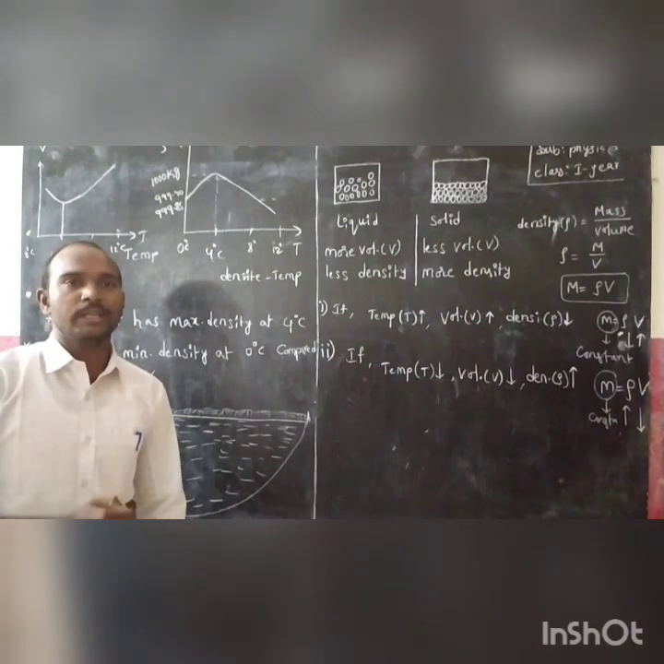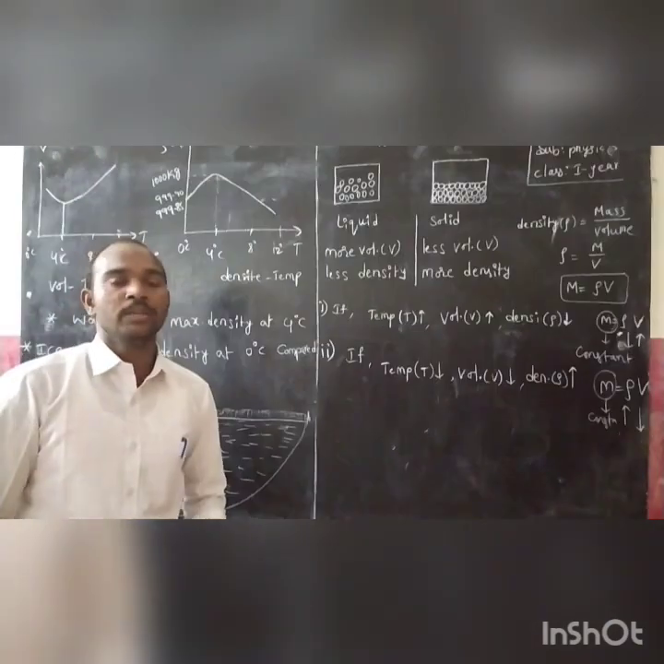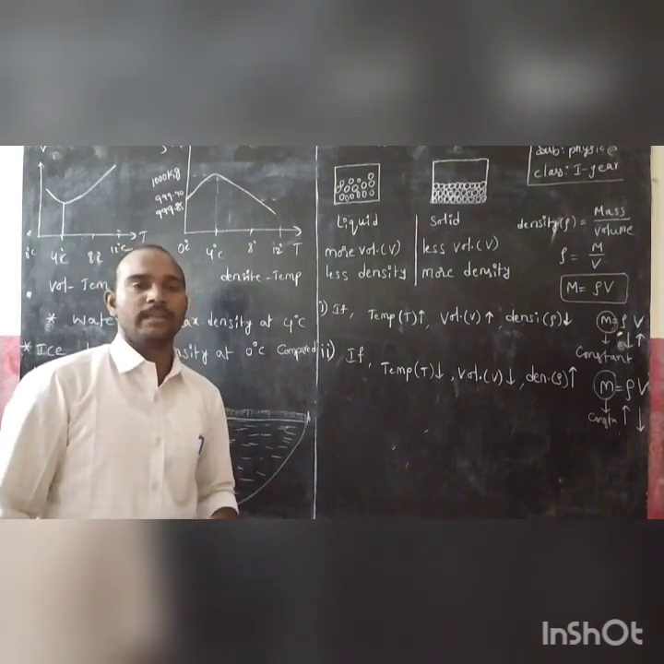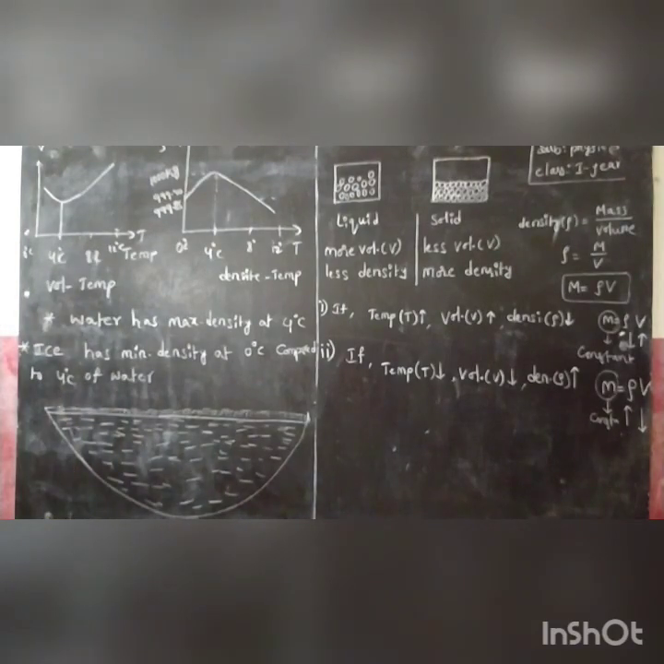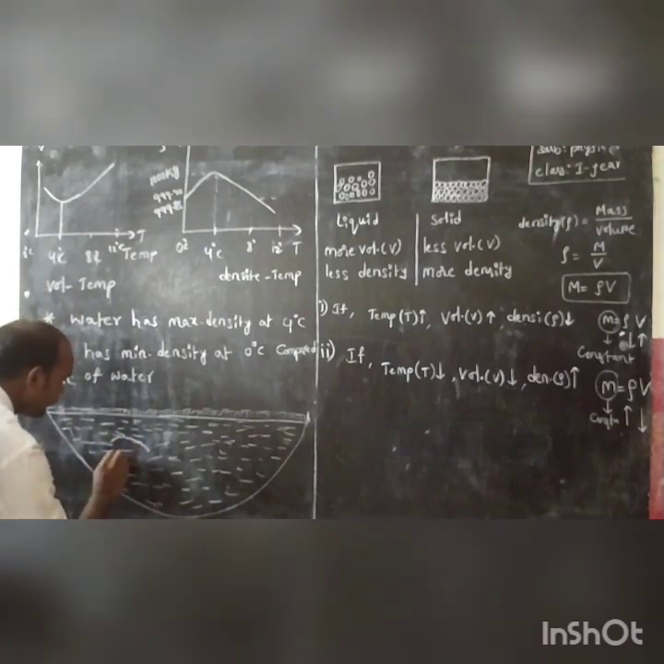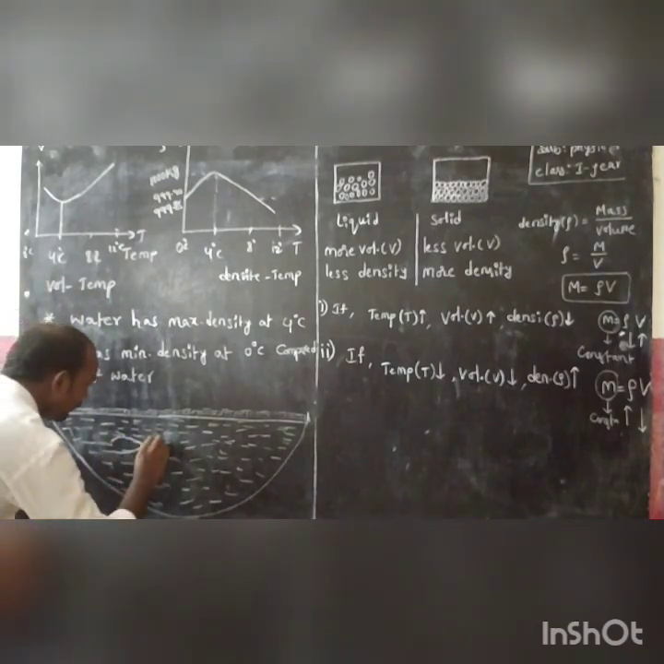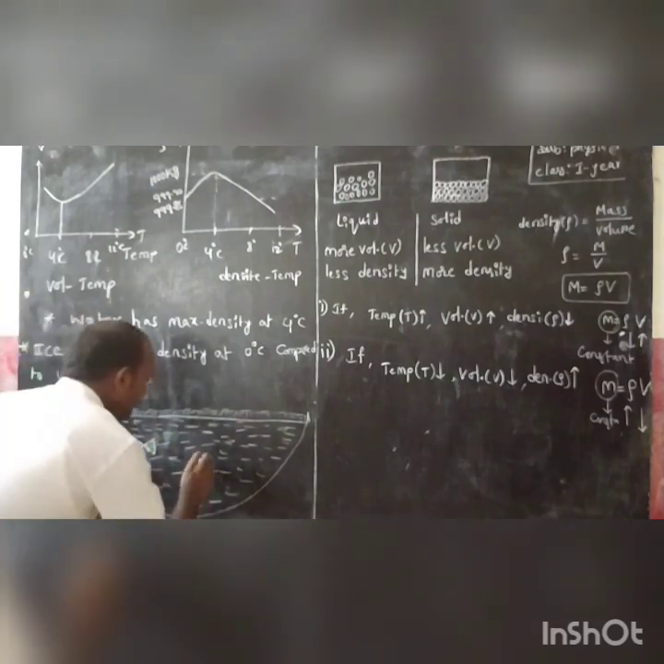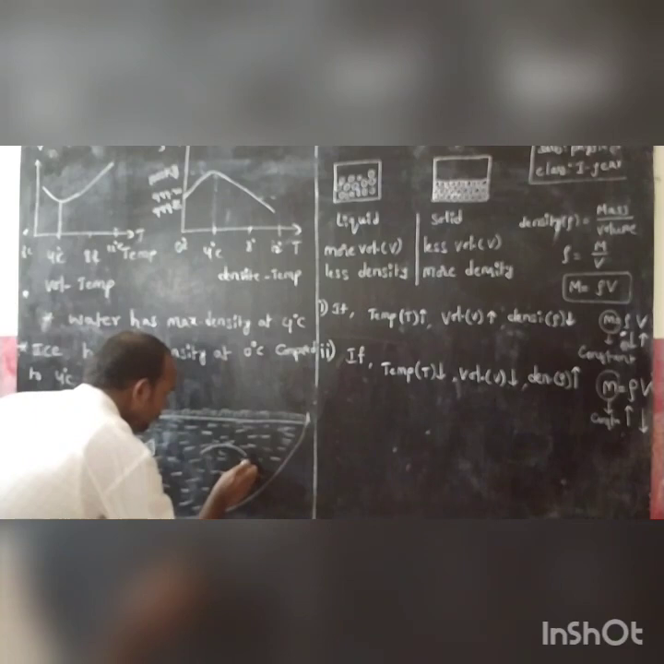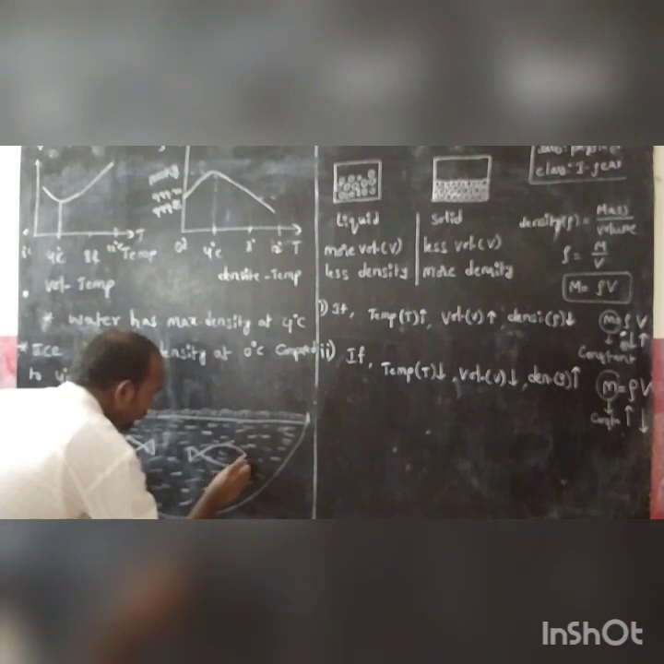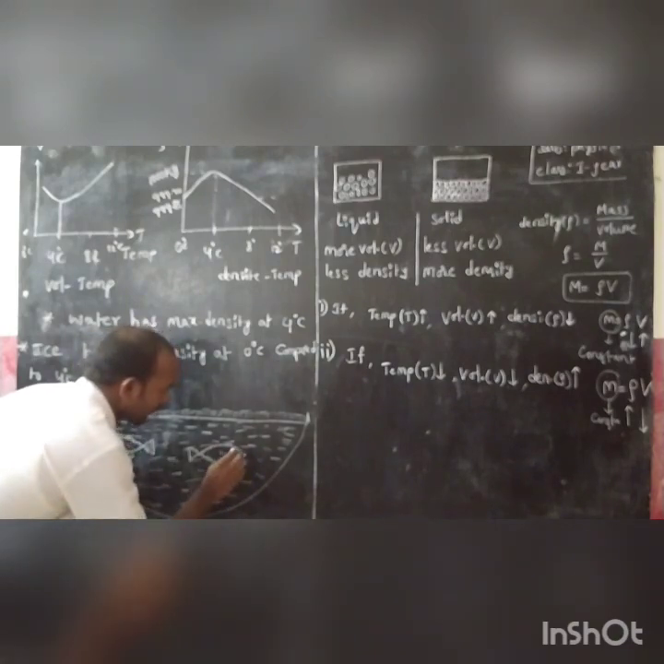And mostly the advantage of the anomalous behavior of water is to help animals, fishes, etc. survive. Is it clear? Mostly aquatic animals or fishes, whatever it means. So imagine these are the fishes.